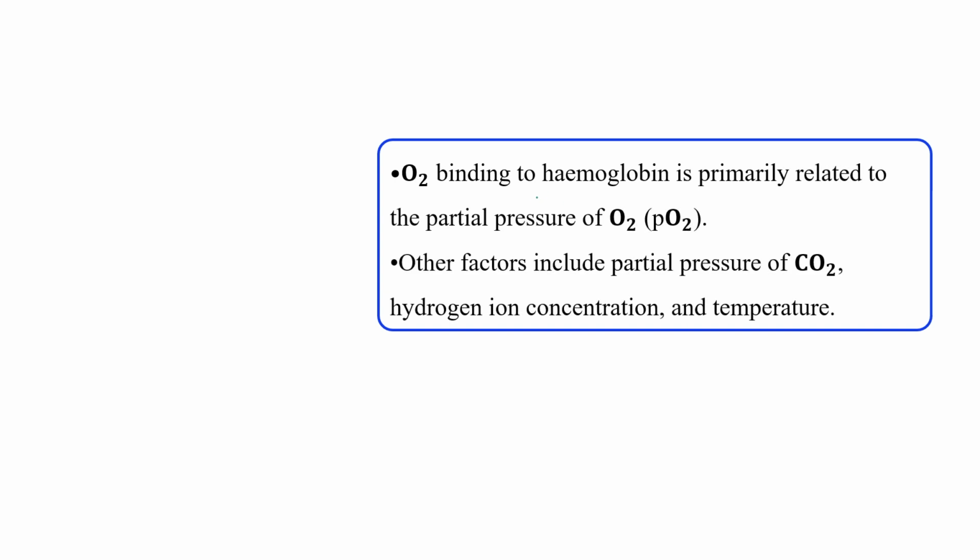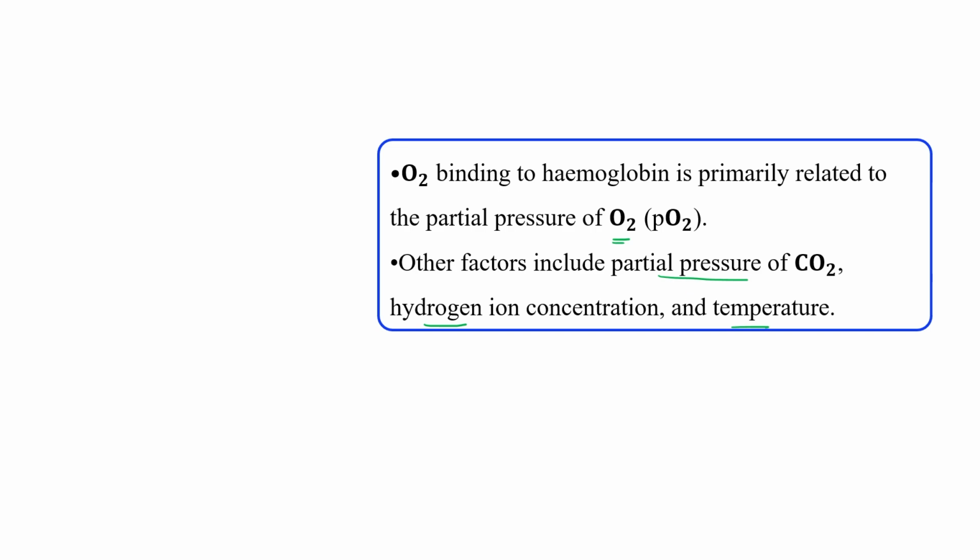So oxygen binding to hemoglobin is primarily related to the partial pressure of oxygen, which is denoted as PO2. Other factors also include partial pressure of carbon dioxide, hydrogen ion concentration, and temperature. These are certain other factors which also influence the transportation of oxygen.